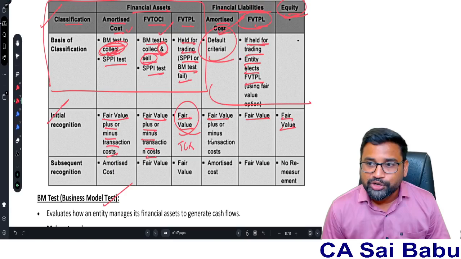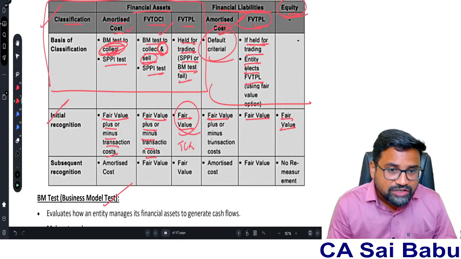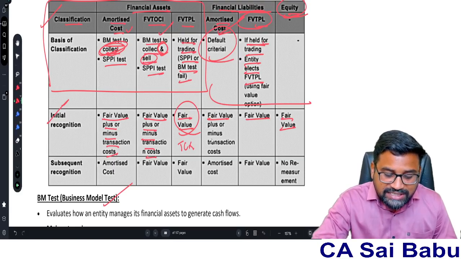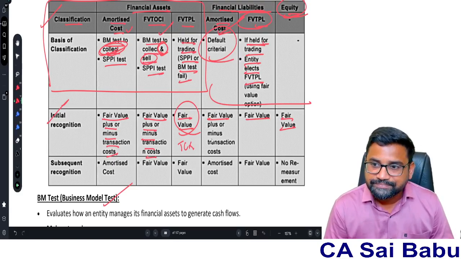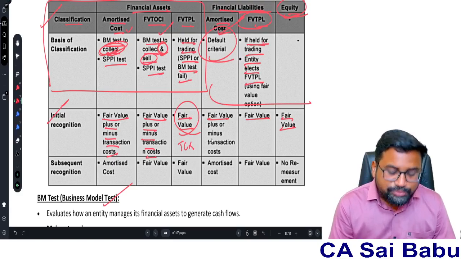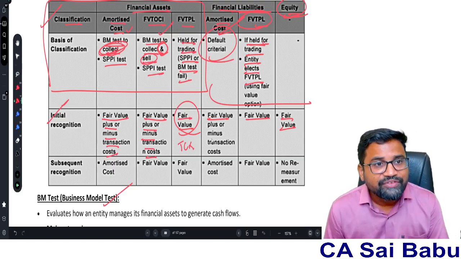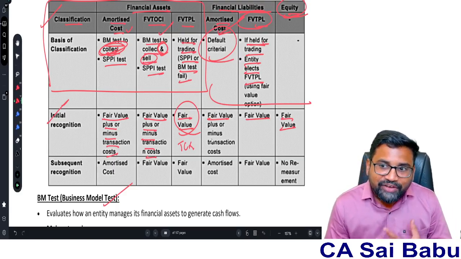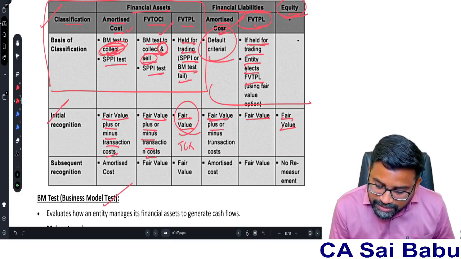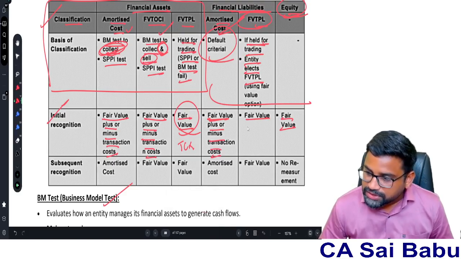So this is very, very important. Under any financial asset, under the AC model or the FVTOCI model, if you classify a financial asset under either of these models, transaction cost should be part of it. Transaction cost should be adjusted. But here transaction cost should not be adjusted, under which model? The FVTPL model. Similarly, when you come to financial liability, any financial liability is at fair value subject to transaction cost.